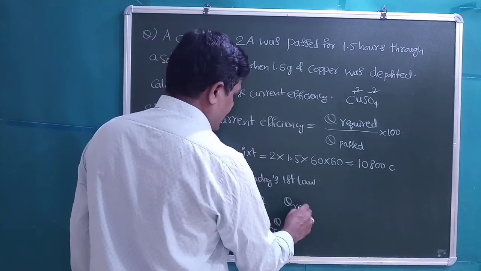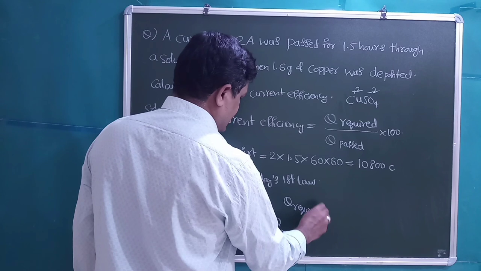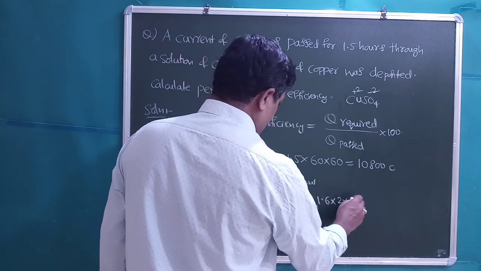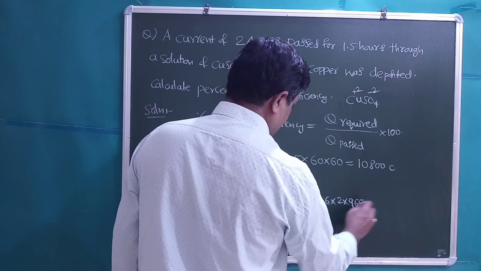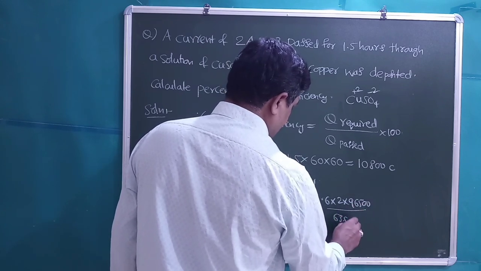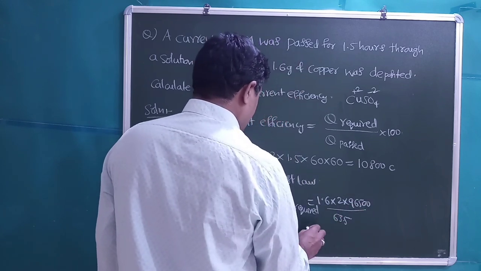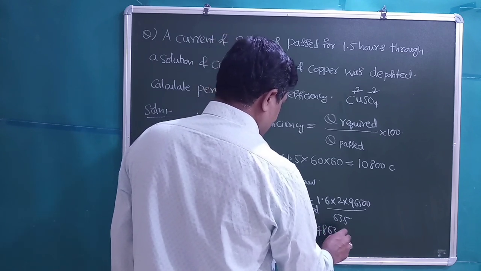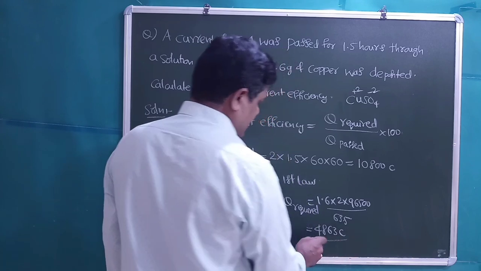So this Q is Q required. Actually, how much amount of charge is required? Q is equal to 1.6 into 2 into 96,500 divided by 63.5. Students, this Q on calculating, you will get it as 4863 coulombs approximately.